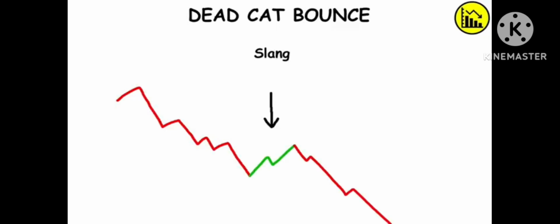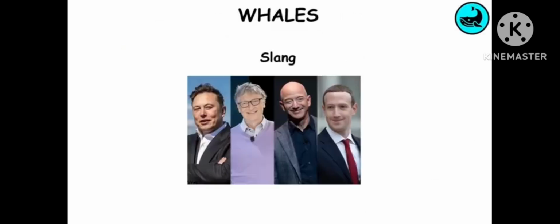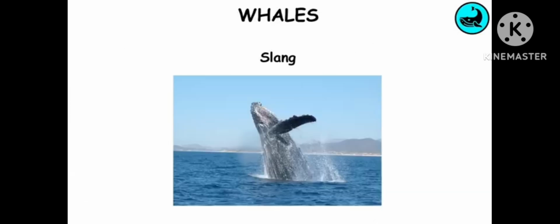Dead cat bounce. It's slang for a temporary, short-lived recovery of a stock price from a prolonged decline that is followed by even more decline. Whales. It's slang for investors or corporations with such large capital that their buys and sells make waves in the market like only animals of gigantic size can.